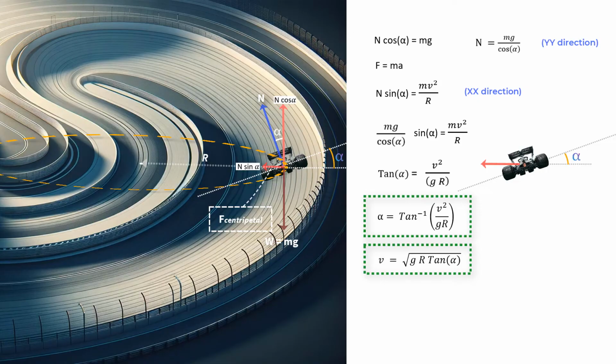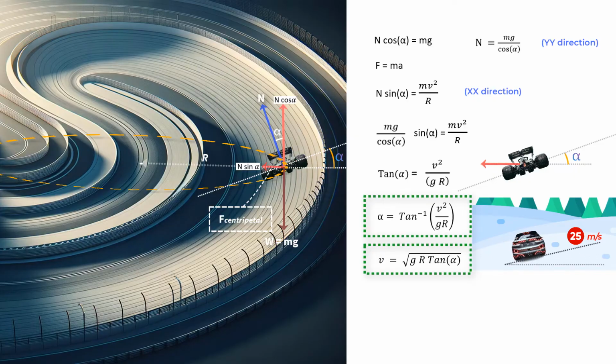So, let us say the roadway authorities put a sign that on a particular stretch of road where friction is almost zero, let us say due to ice, you cannot go beyond 25 meters per second. Then that means they would have banked the track to enable this velocity limit. So if the radius here is 230 meters, let us say, then the banking angle can be calculated using this formula, and it works out to be approximately 15 degrees.